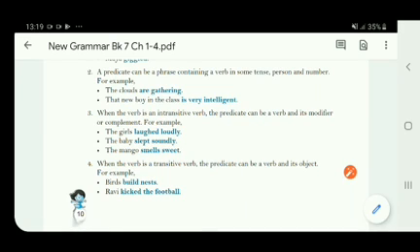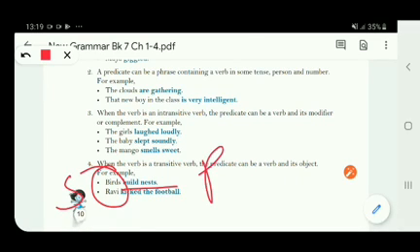Now, the next point, when the verb is a transitive verb. Transitive means when the verb has an object in it. The predicate can be a verb and its object. So, in this case, the predicate part contains the verb as well as the object. From the given example, it will be more clear. The birds build nests. So the birds, they are the subject, build nests is the predicate. So build is the verb and nests are the object.